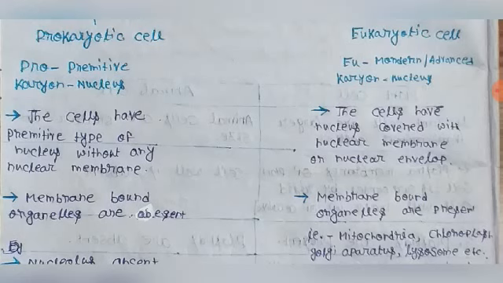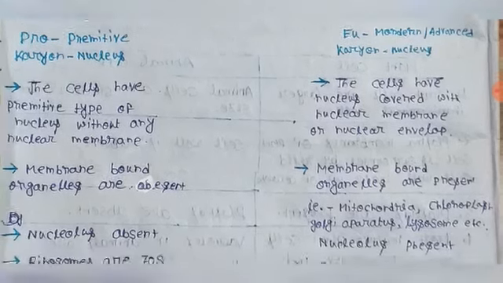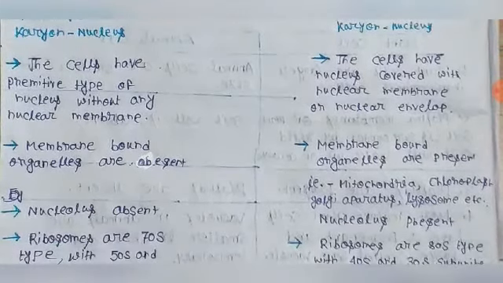Membrane bound organelles are usually absent in prokaryotic cells, but in eukaryotic cells membrane bound organelles are present, like mitochondria, Golgi apparatus, chloroplast, lysosome, etc. The nucleolus is at the center portion of a nucleus. It is absent in prokaryotes, and present in eukaryotes.